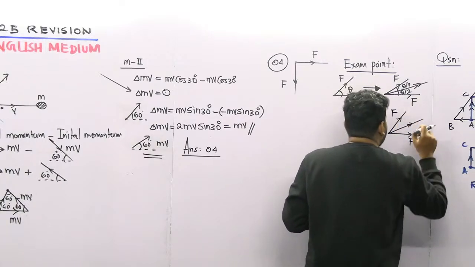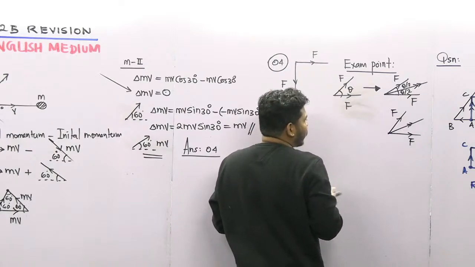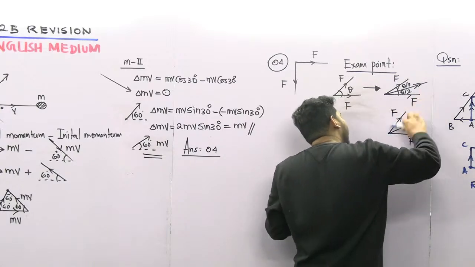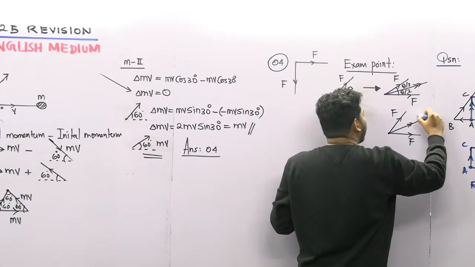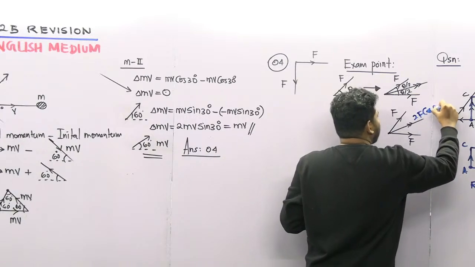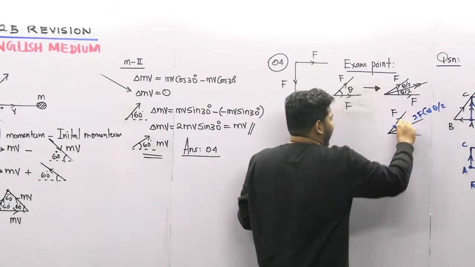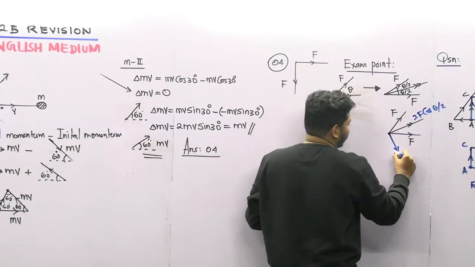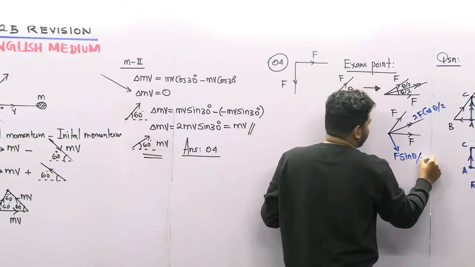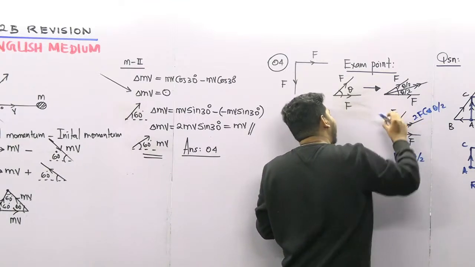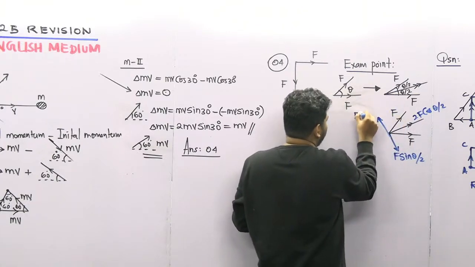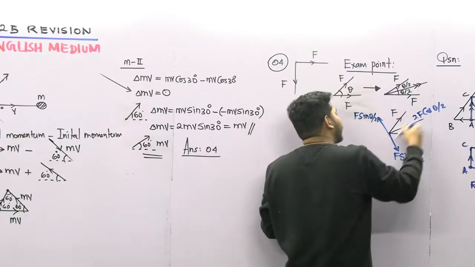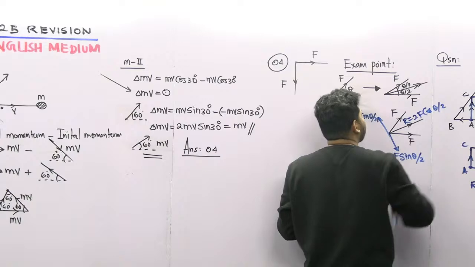Right, so these are the forces. I'm going to resolve these forces. This is F cos theta by 2, F cos theta by 2, so 2F cos theta by 2 in this direction. The perpendicular component is F sin theta by 2, and the other one is also F cos theta by 2 and F sin theta by 2. So these two forces cancel, and the resultant is equal to 2F cos theta by 2.